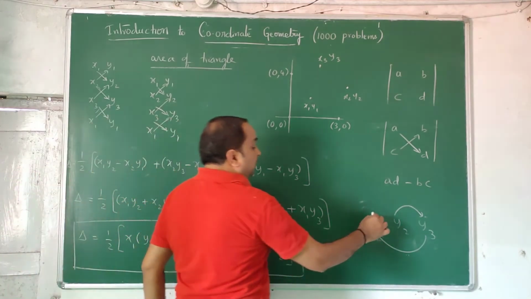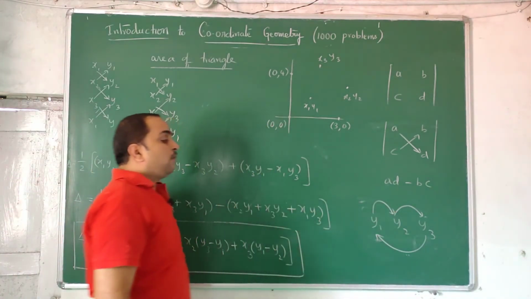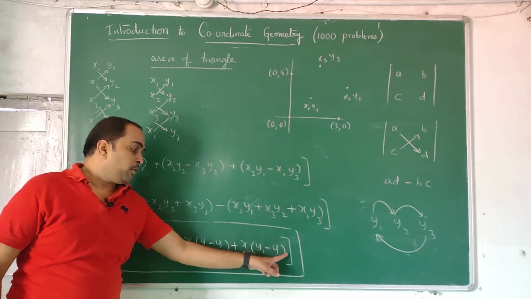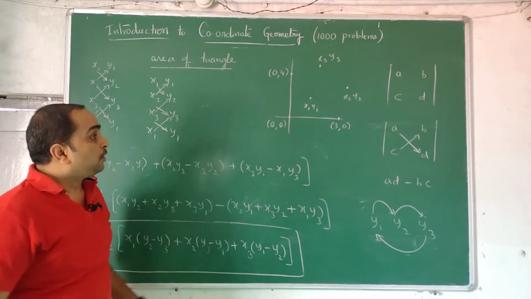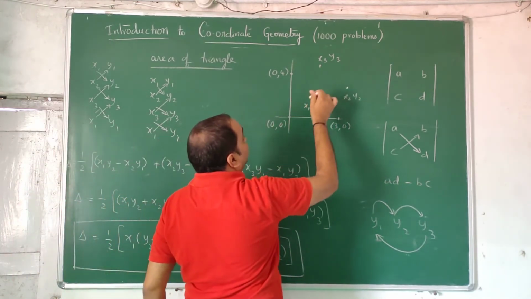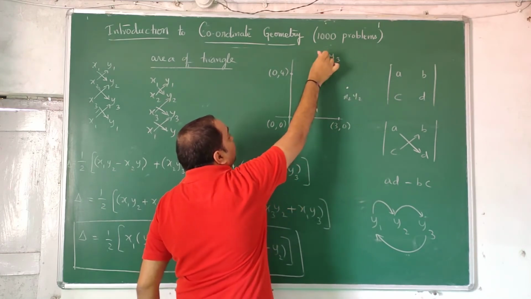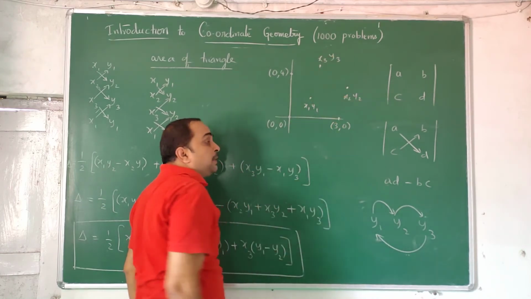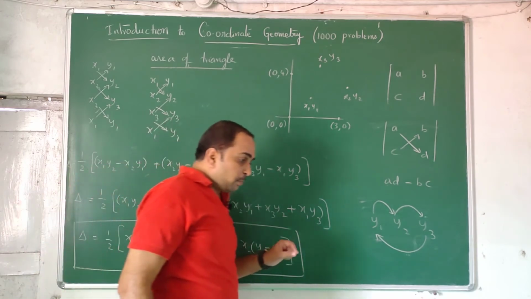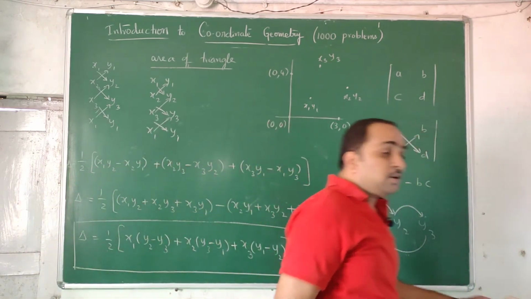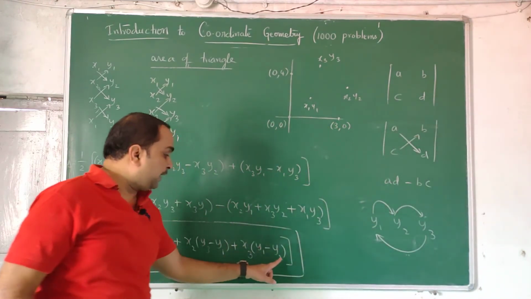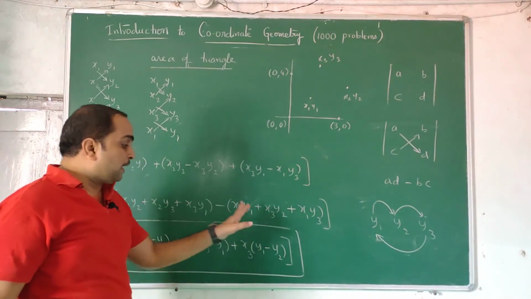Then the third is y1 minus y2. You cannot do y2 minus y1. This is the proper thing. Here you are given freedom to take x1 y1, x2 y2, x3 y3, anything. You can take this as x1 y1, this x2 y2, this x3 y3. But still the procedure, you are not supposed to change the order here. You cannot write y2 minus y1 there because it's not a mod quantity.